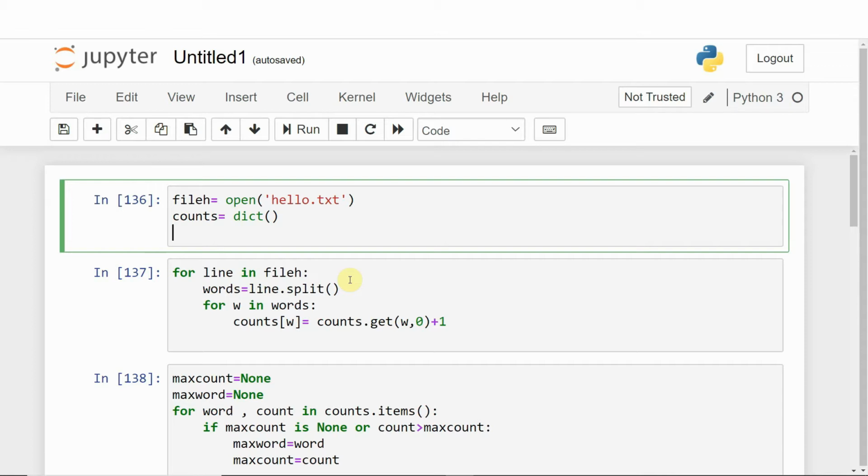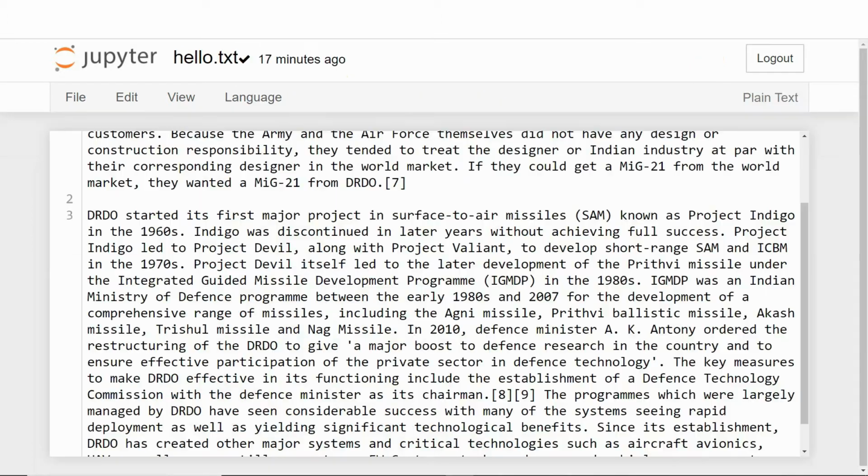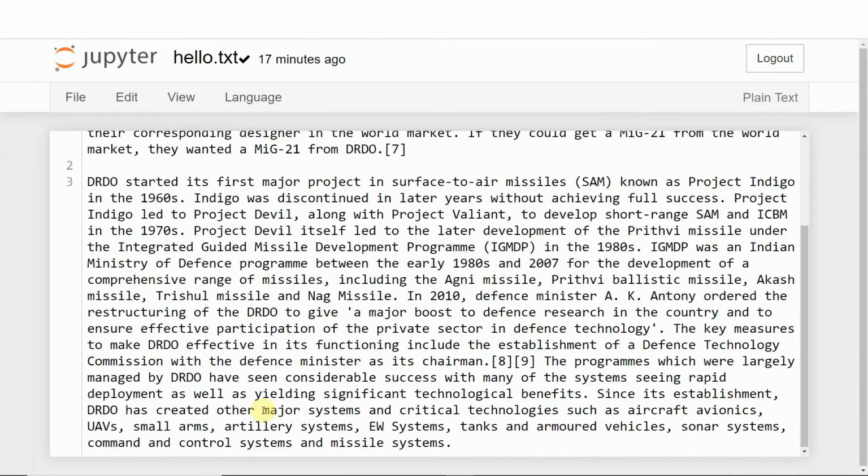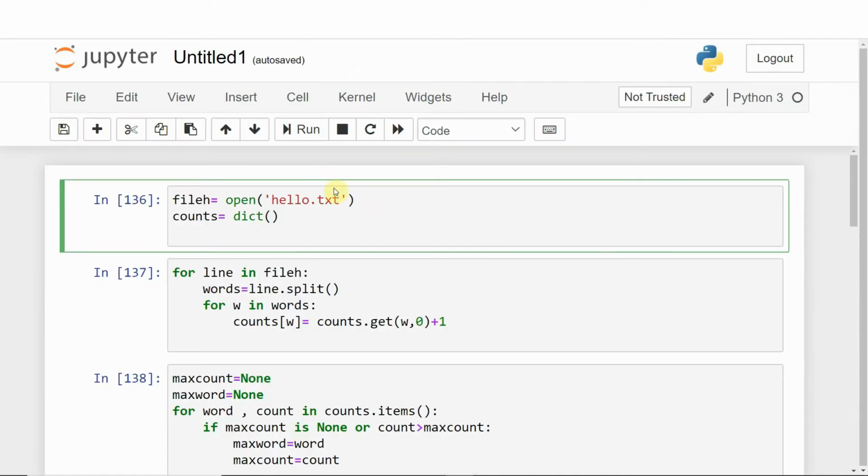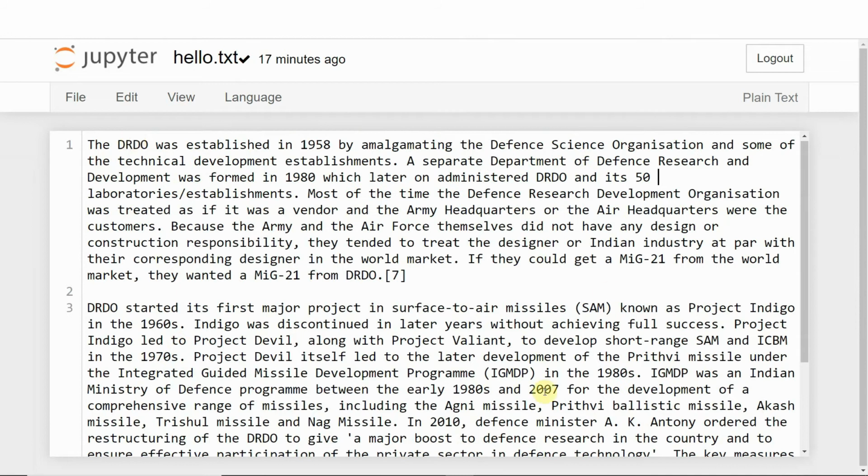I will tell you. We were given a txt file, and this file contains 2 or 3 paragraphs. I have made an example. This hello.txt is my file, and there are 2 paragraphs as you can see. Basically, what we have to do is count the most occurring word in this file, and also the frequency of that particular word. So this was the question.